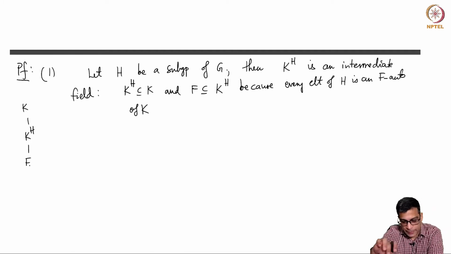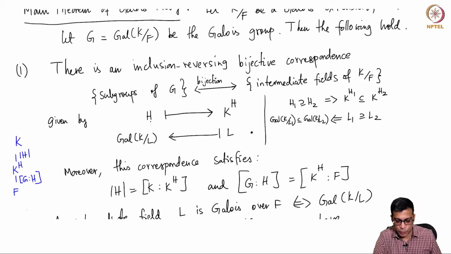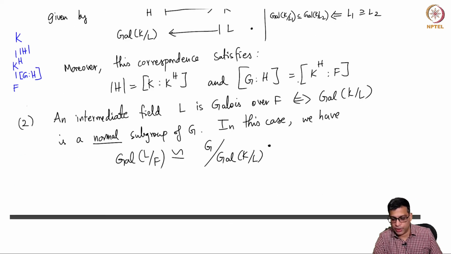And now, okay, so this is the first map. I'm just saying that the map going from H to K^H is in fact a set map. You take a subgroup and you get an intermediate field.